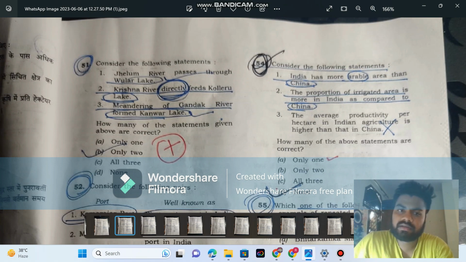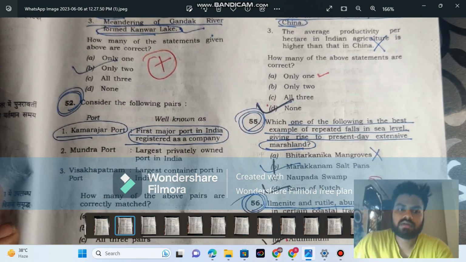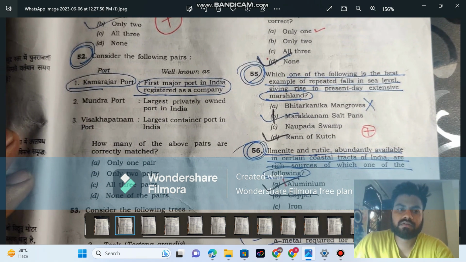This is correct. And Krishna River directly. Directly is the keyword here. Directly is not the correct option here. So second is wrong. So only two. And I left this question. I don't know anything about this one. So I left this one.